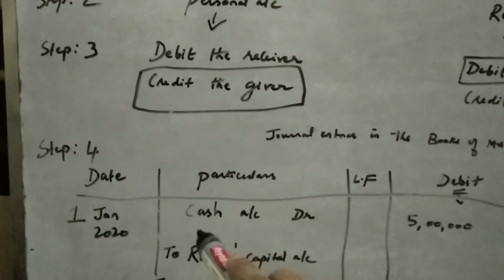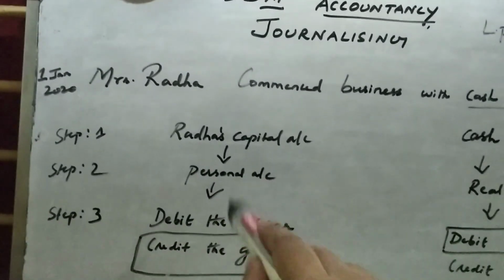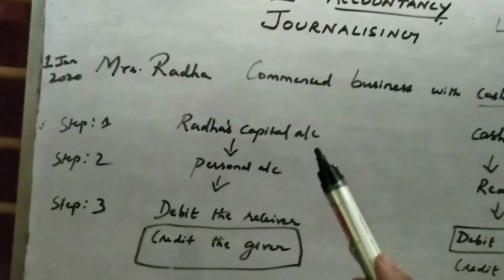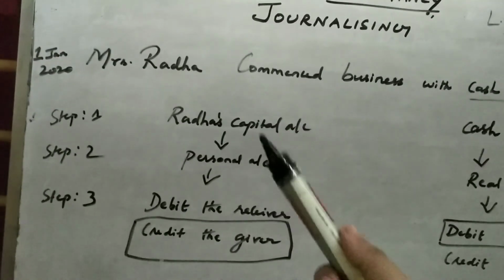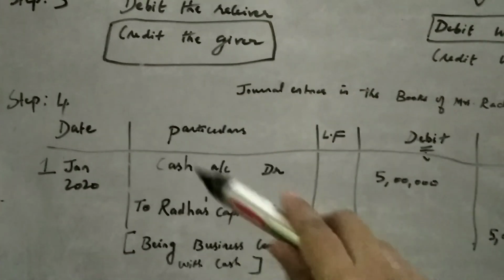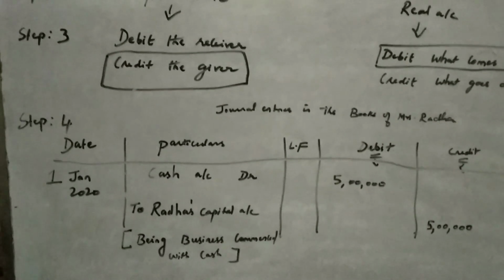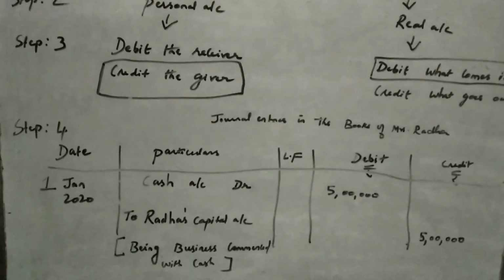Marks will be given only for this entry and not for all these things. You need not do all these things, but you have to do it in your mind. Able to understand? These are the steps to be followed in order to pass an entry like this. Able to understand, children?